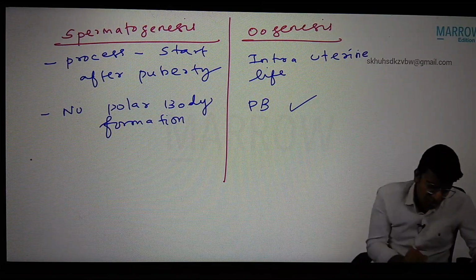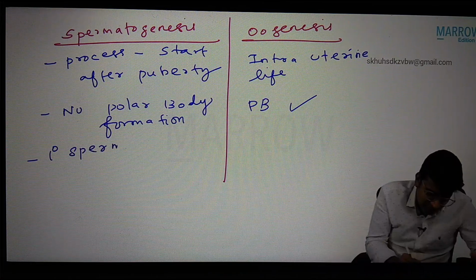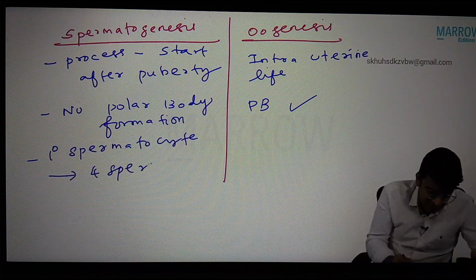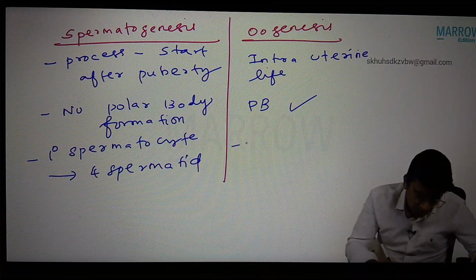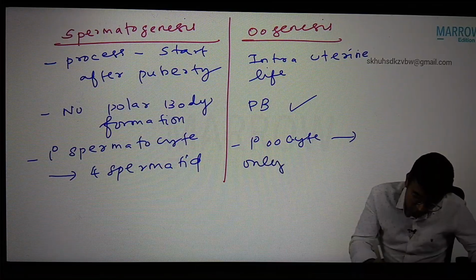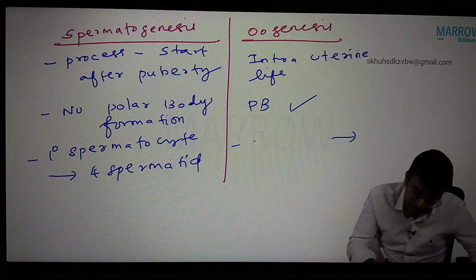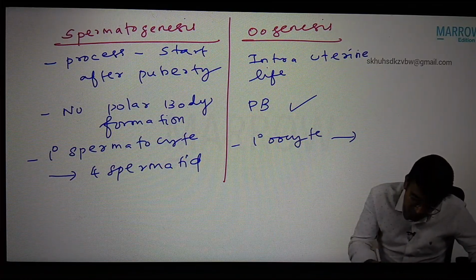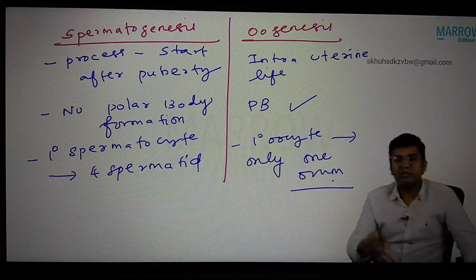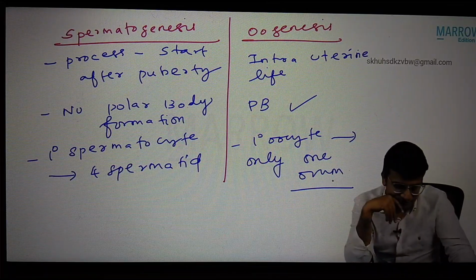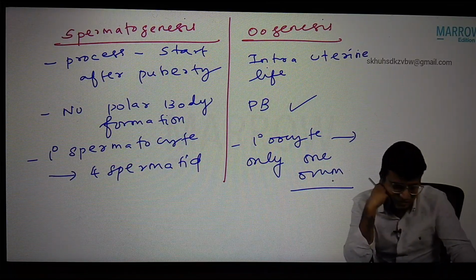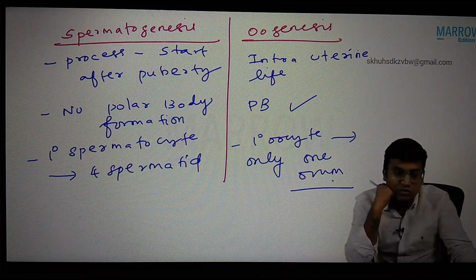Next one. One primary spermatocyte forms 4 spermatids, whereas one primary oocyte forms only 1 ovum. Remaining all are polar bodies. So these are the basic differences between spermatogenesis and oogenesis.